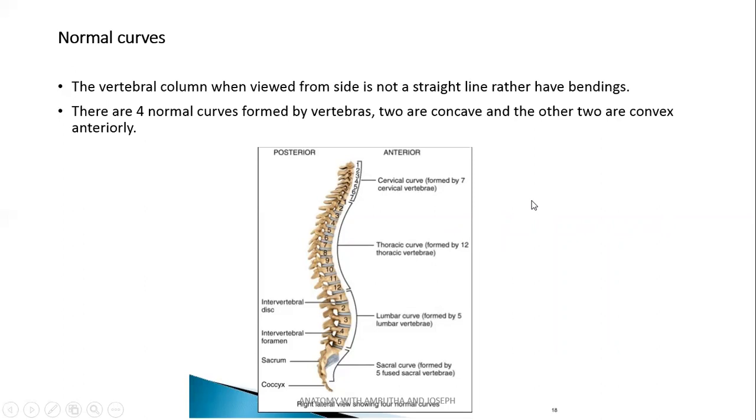Vertebral column is having normal curves. Generally, there are two types of curves: anterior and posterior, primary curve and secondary curves.